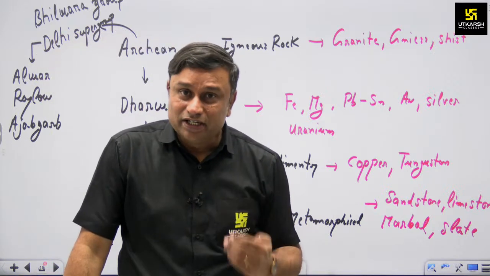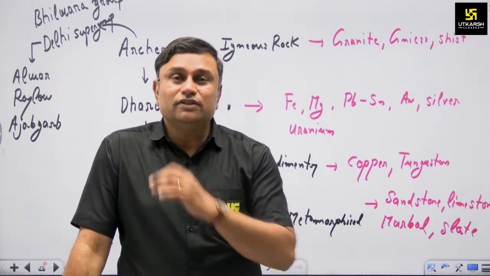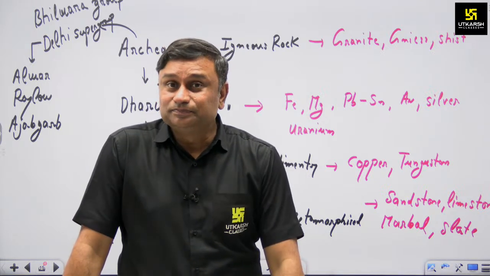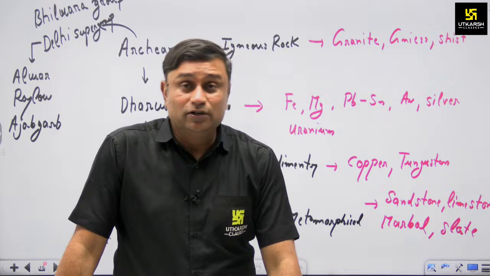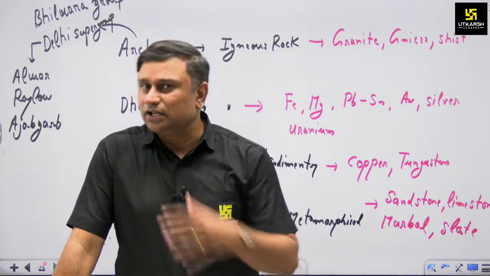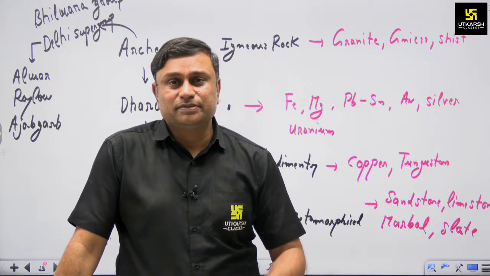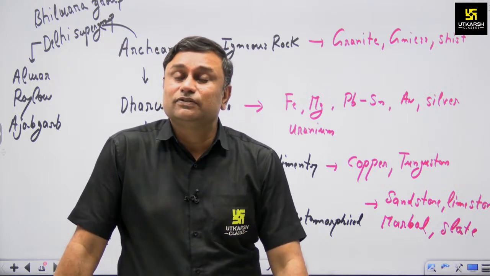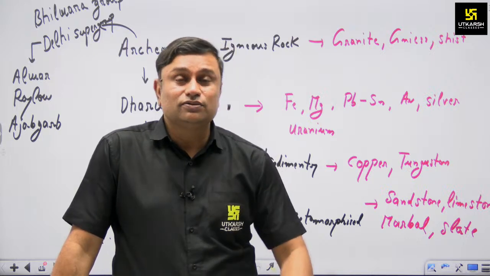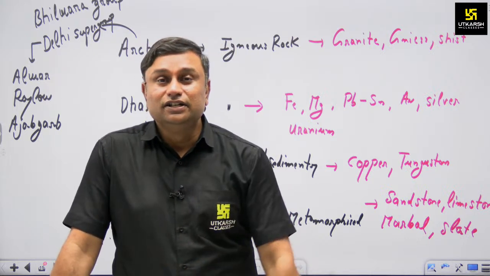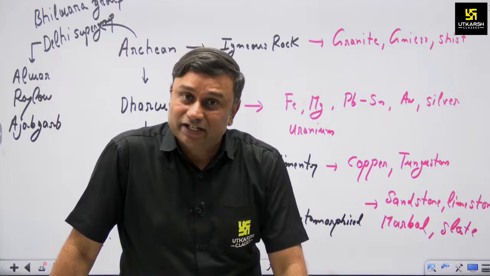But the foremost, important ones are the Alwar group and the Raialo group. The Raialo group is generally found in the southern part of Aravalli. You may have heard about the various minerals, specifically the crystalline rock system found in Rajasthan, and they all belong to the initial rock system of Rajasthan, which is part of the Archean rock system.